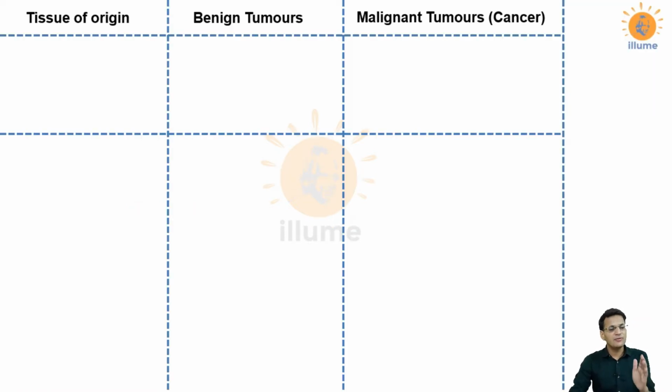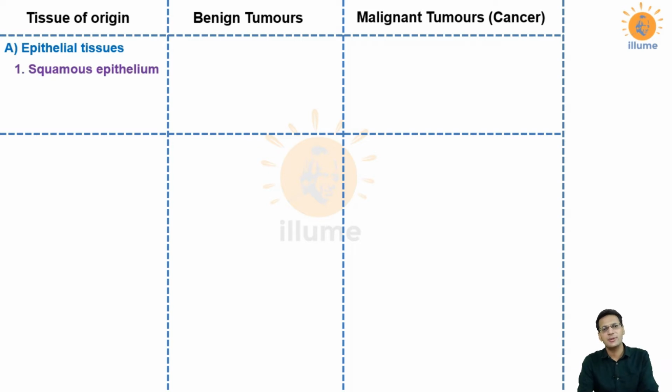First of all, we are having three columns. In the first column, there are the tissues from which the cancers originate. The second column belongs to the naming of the benign tumors, and the third is of malignant tumors, that is cancers. Let's start with the epithelial tissue first. See, epithelial tissues are of varying types. The first one is, let's say, squamous epithelium. As we all know, the best example of squamous epithelium is our skin.